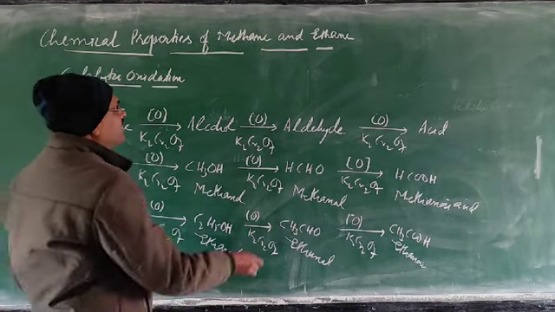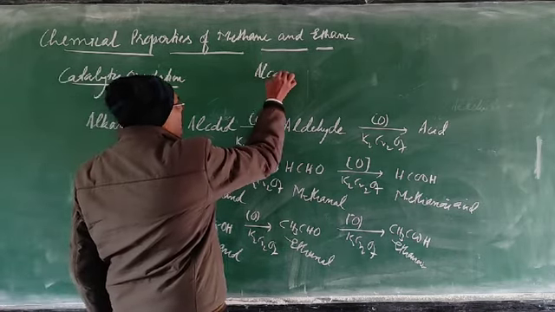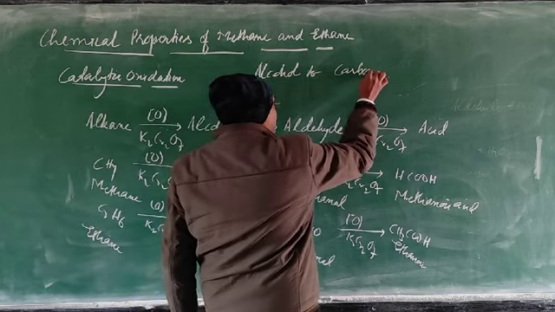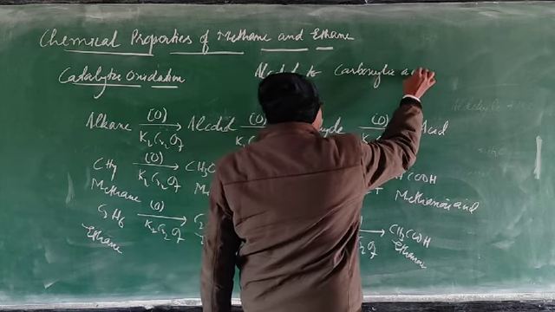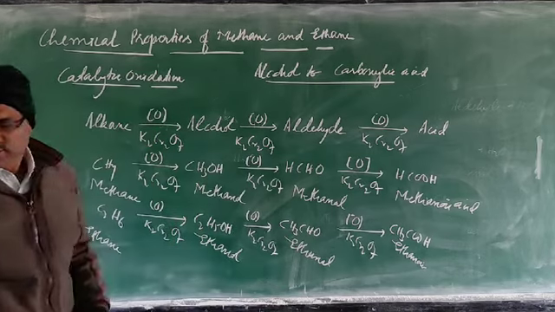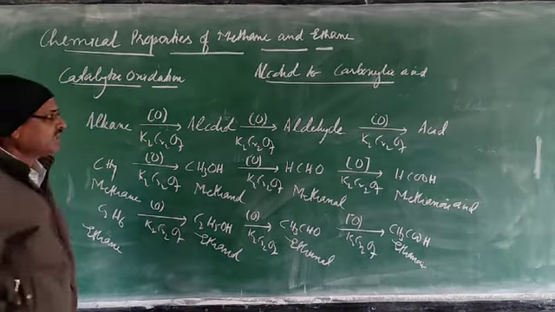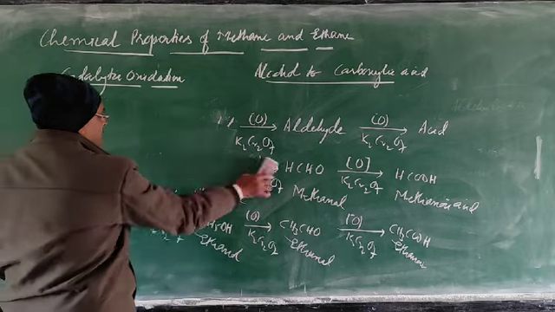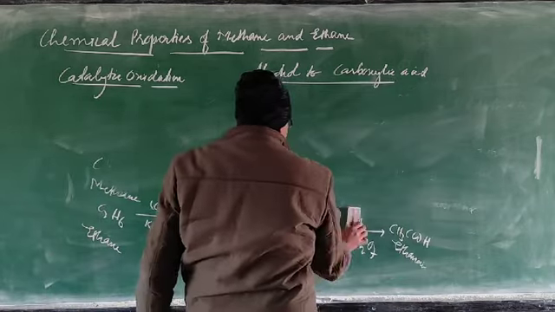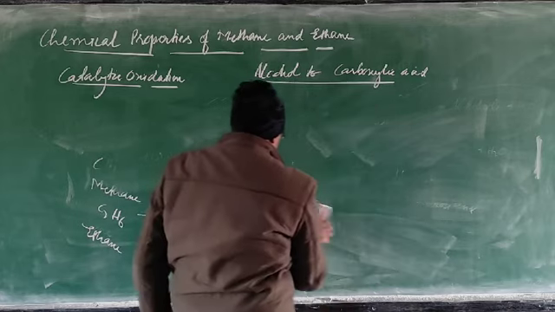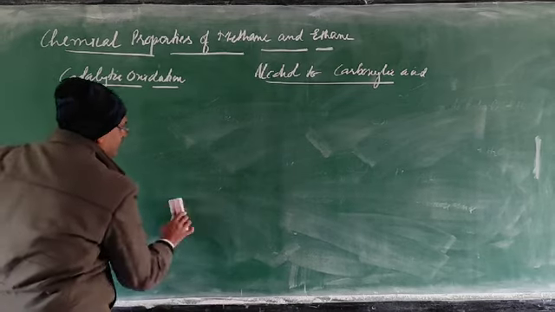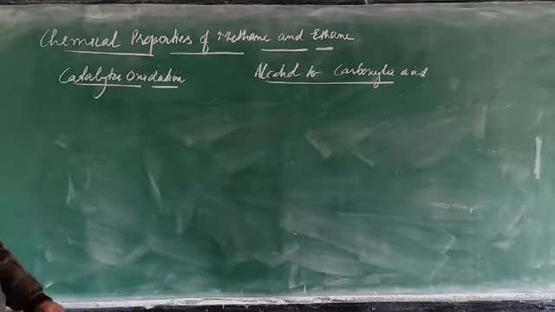If you want to convert any alcohol to carboxylic acid, you can directly use acidified potassium dichromate. So if any question is asked like that, we will follow this pattern. We convert methane or ethane to alcohol, and then the alcohol can be oxidized directly to carboxylic acid.